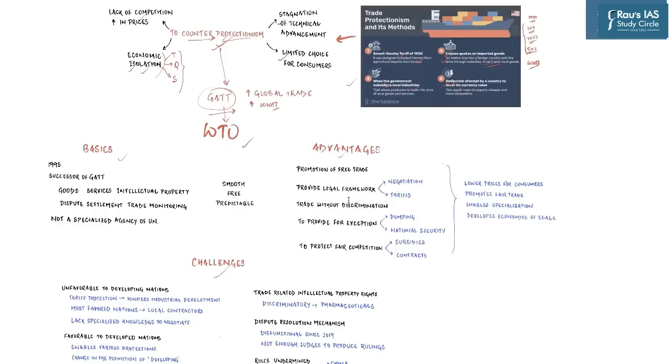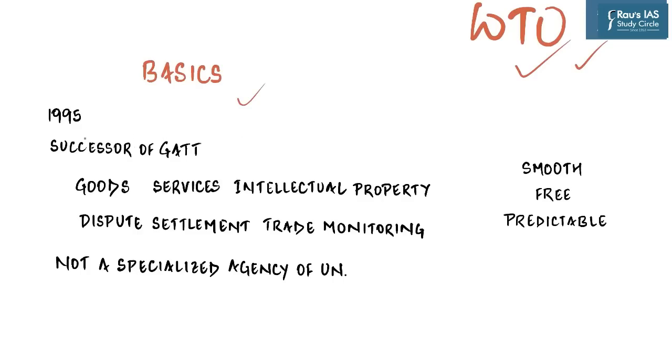So far, we have understood why it is important to have a global institution working towards global trade or a rule-based trading system. So some important aspects of WTO is that it was established in 1995, or rather it took over or changed its form from GATT to WTO, and it is a successor of that.